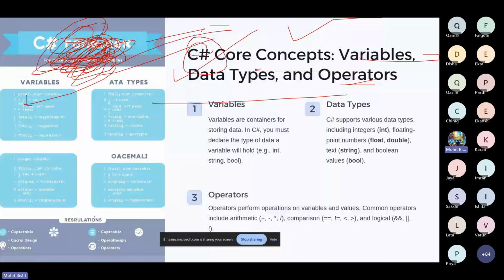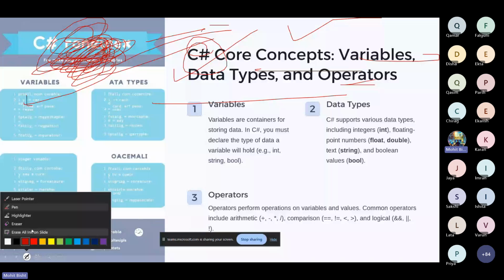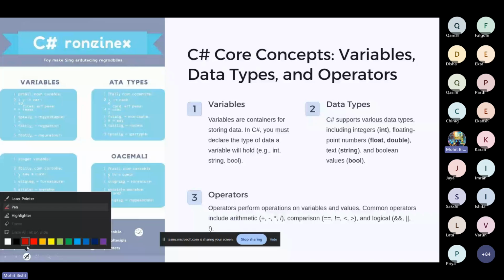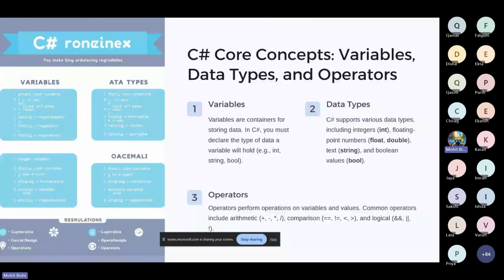So let me erase this one and let me do this presentation. Let me write some code over here. Give me 1 second. Let me choose this pen over here. Okay, yellow color is fine, I guess. Alrighty, so variable.